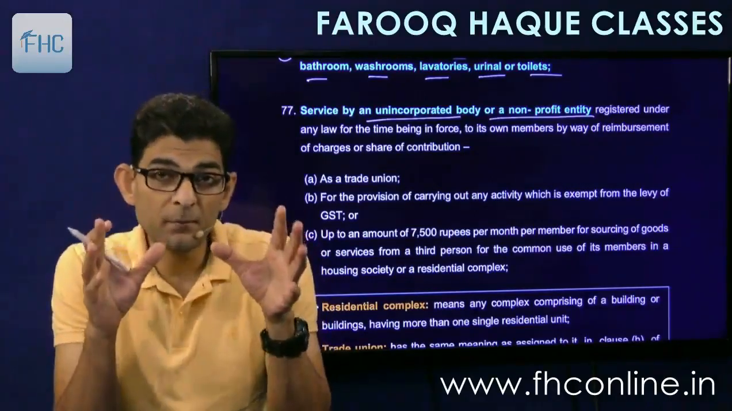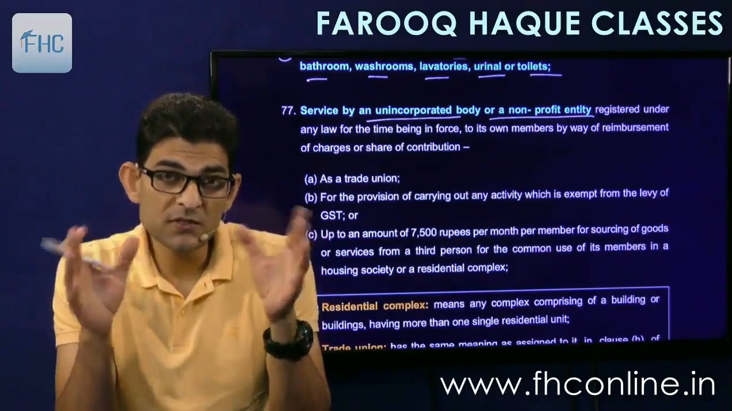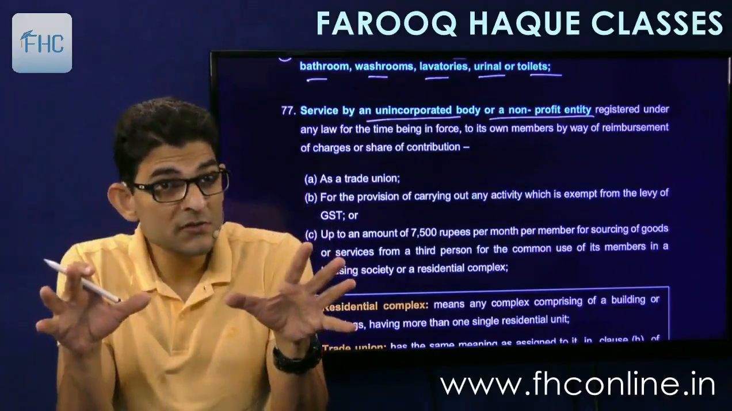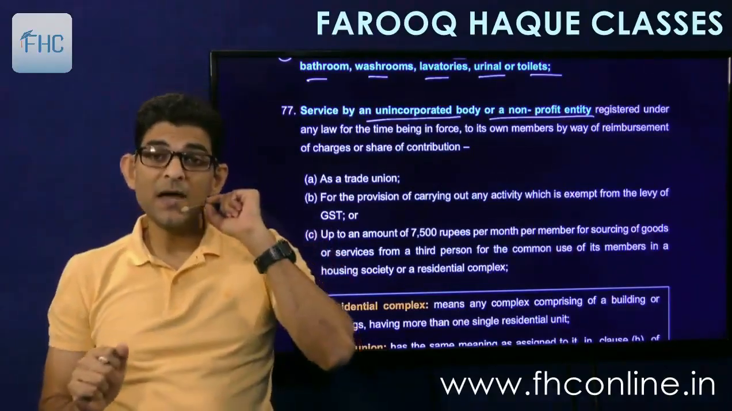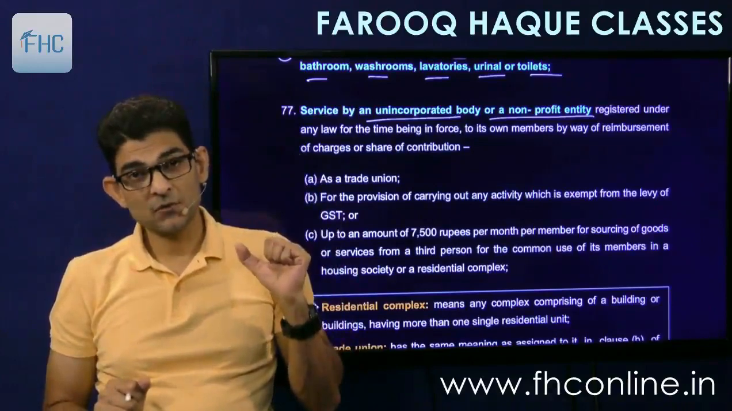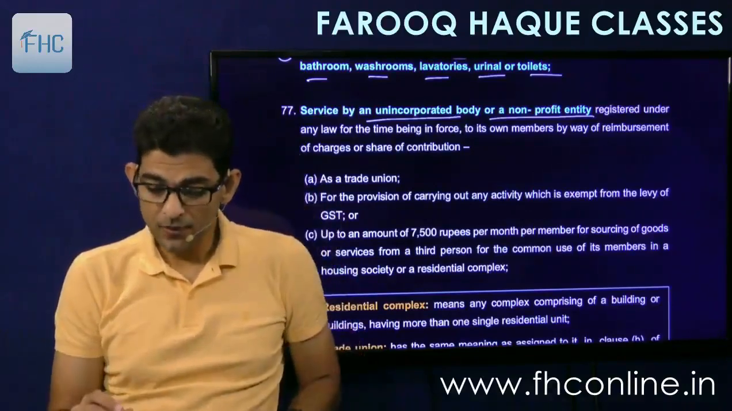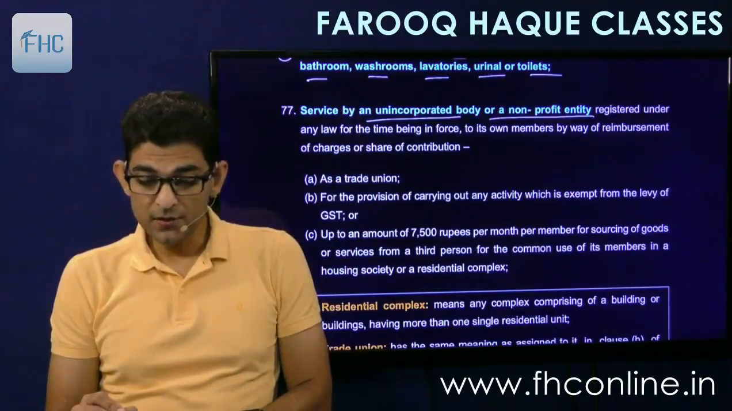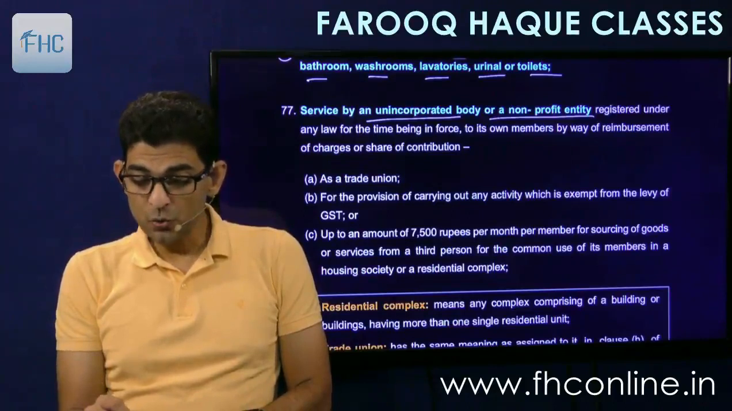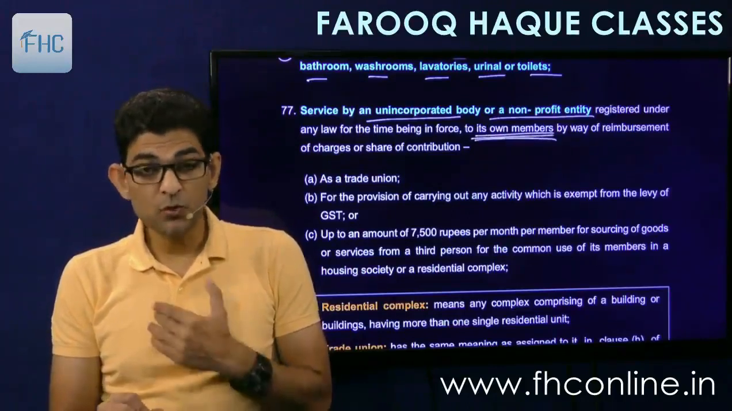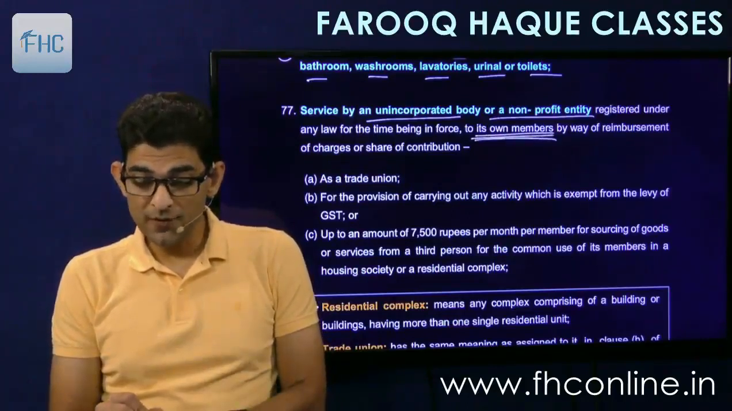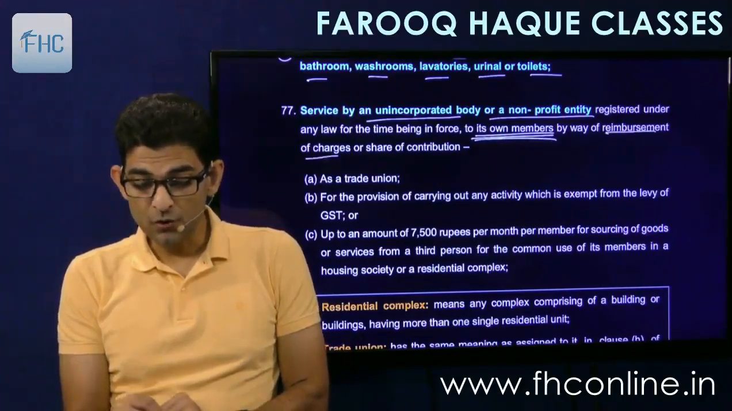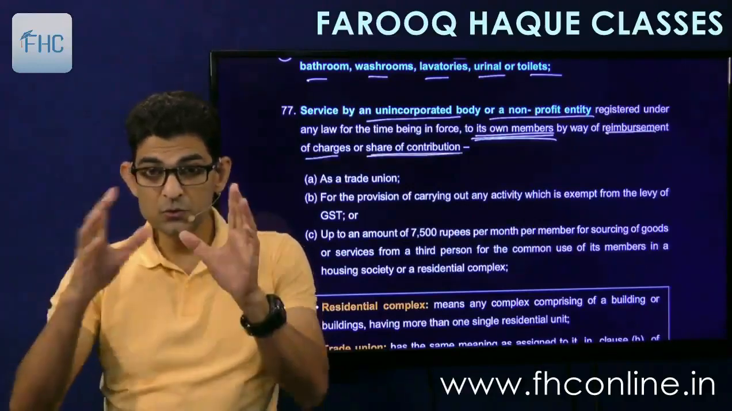So if a body, unincorporated association, gives a service to their own members, then that is also called a taxable service, right? Very good. So in that there are few exemptions. What are these exemptions? Let's see. It says, service by unincorporated body or a non-profit entity registered under any law for the time in force to its own members, by way of reimbursement of charges, or share of contribution. So let's see what these two things mean.